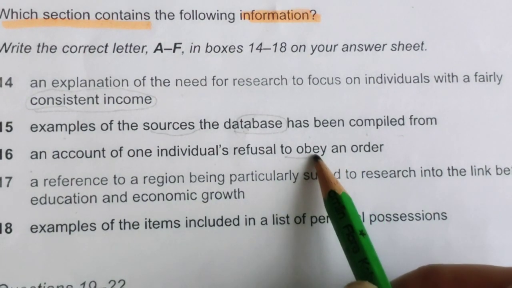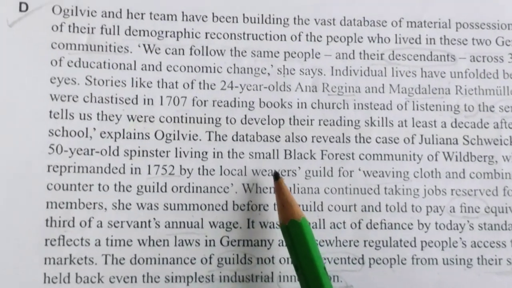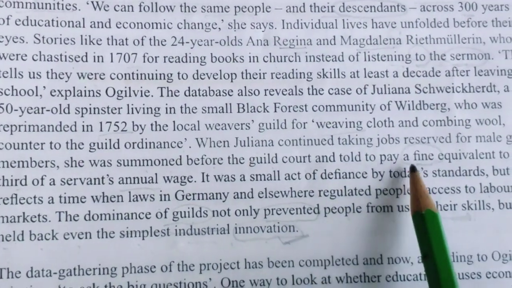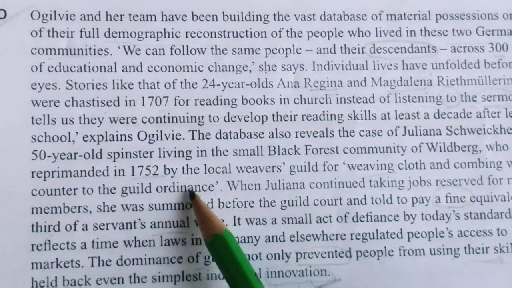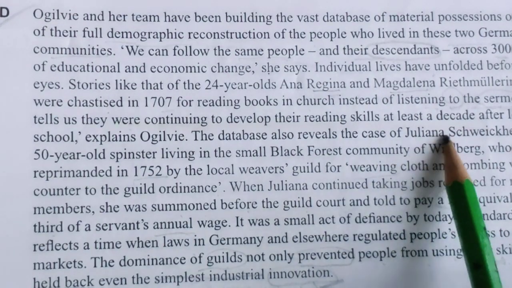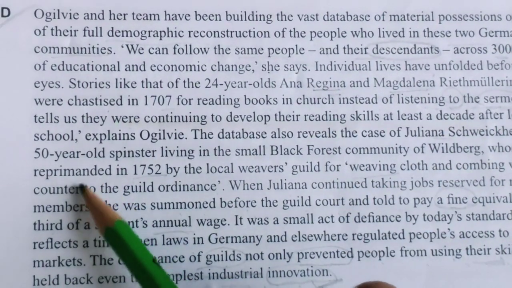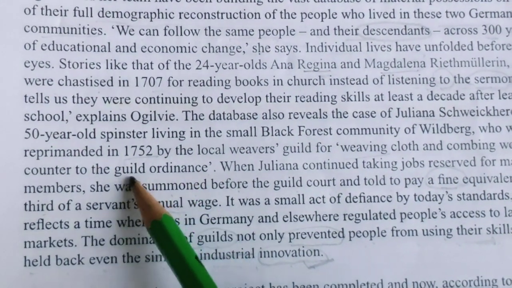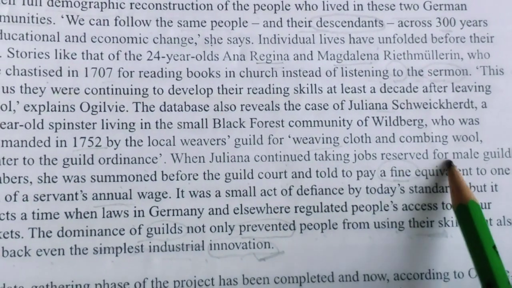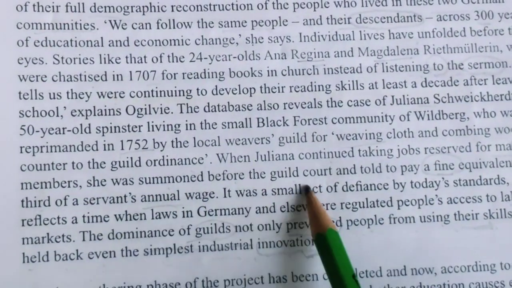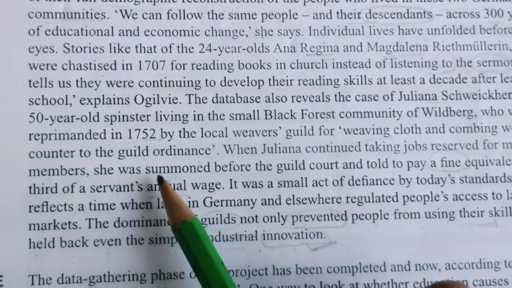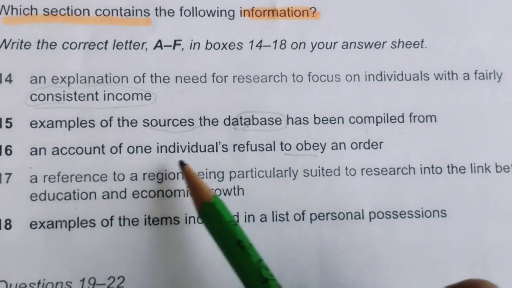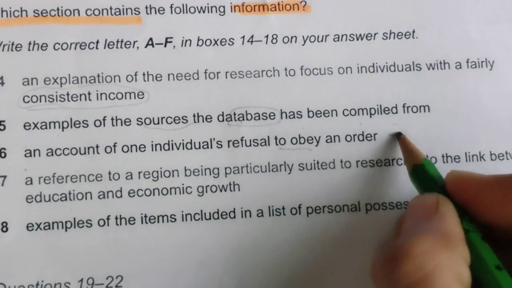Yes, that person we have read in D paragraph that she had refused, and earlier she was summoned before the guild and she had to pay the fine. So it is clearly given that this person, who was reprimanded by the local weavers guild for weaving clothes and combing wool counter to the guild ordinance, continued taking jobs reserved for male guild members. She was summoned. She had done something wrong. That's why she was summoned and she had to pay a fine also. So this was an account of one's individual refusal to obey an order. So this is the D answer.